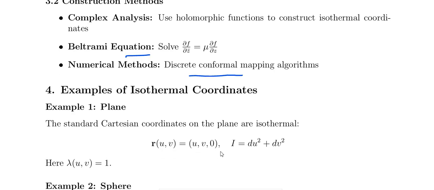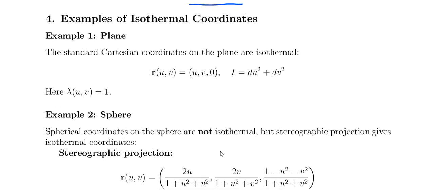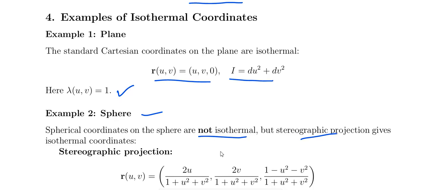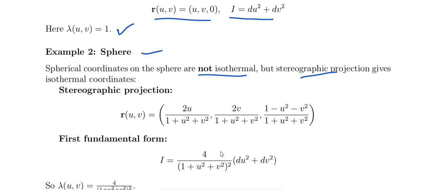And the examples: the standard Cartesian coordinates on the plane are isothermal, that is u comma v comma 0 parametric form. The first fundamental form is du square plus dv square, in this case lambda of u comma v equal to 1. For another example, sphere coordinates on the sphere are not isothermal, but stereographic projection gives the isothermal coordinates. Stereographic projection means r of u comma v equal to 2u divided by 1 plus u square plus v square, 2v by something, and here 1 minus u square minus v square divided by 1 plus u square plus v square.